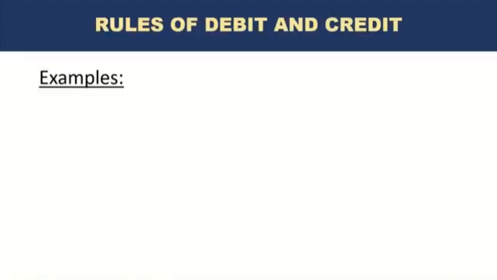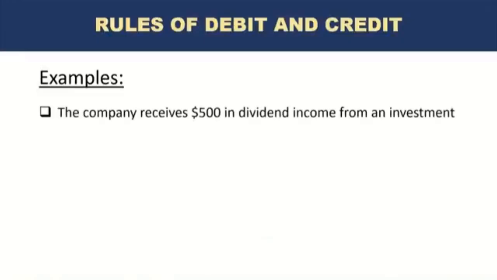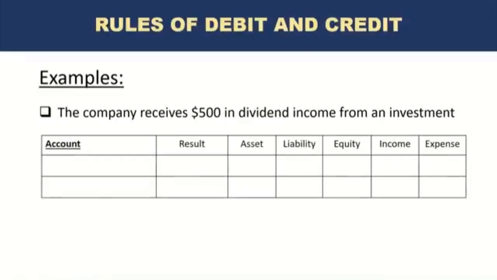Let's take a look at our next example. So the company receives $500 in dividend income from an investment. Okay, maybe we skipped a transaction where the company would have invested in another company. But let's say the company had invested in another company and now they have received a dividend on that investment. What are the accounts that will be impacted? One, again, we know is cash because the company has received $500. What is the other one?